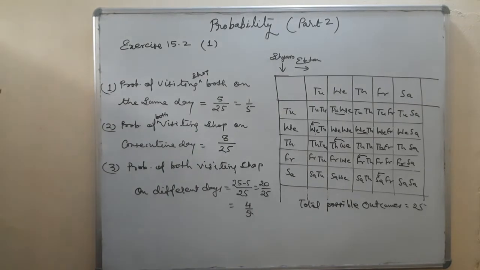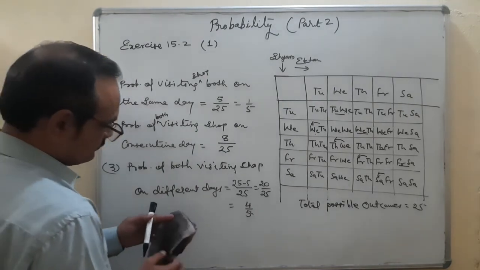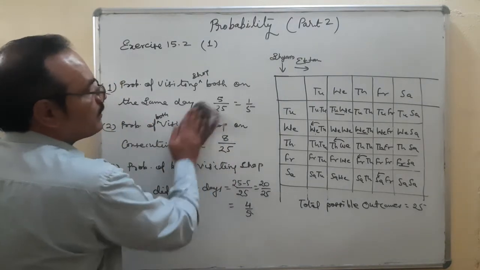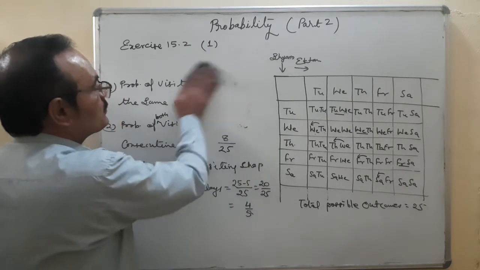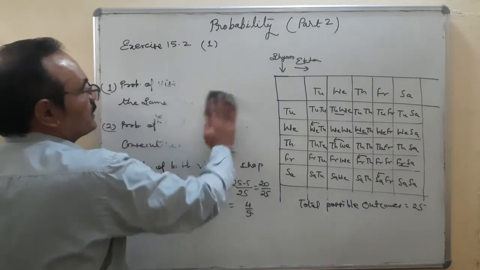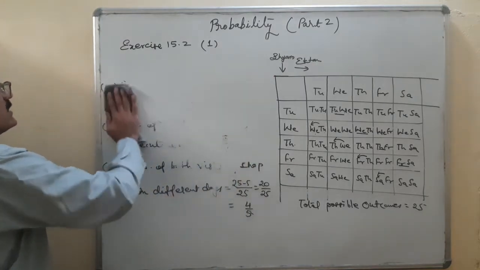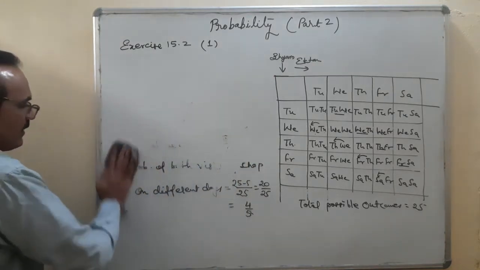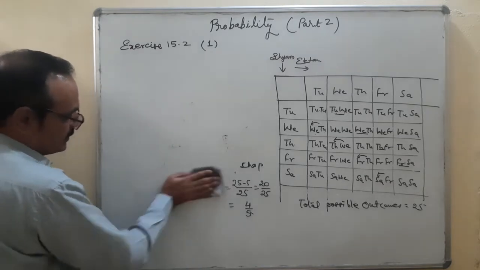I hope you have understood it. In the second part, the days will remain the same, only you can change the place. Each time will be exchanged. Then 4 plus 4, it is total 8.